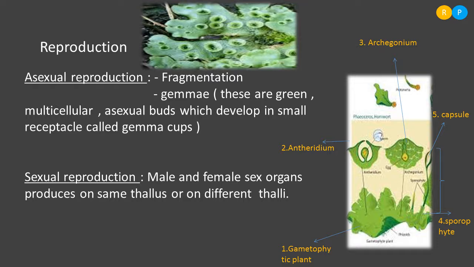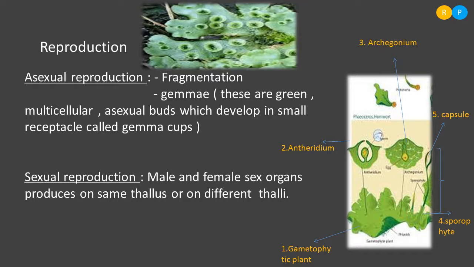The main plant in the bryophyte we call the gametophytic plant, because its function is to produce gametes. So for the formation of gametes, it forms sex organs. The second labeling in this diagram is the antheridium. Antheridium is actually what? Male sex organ.